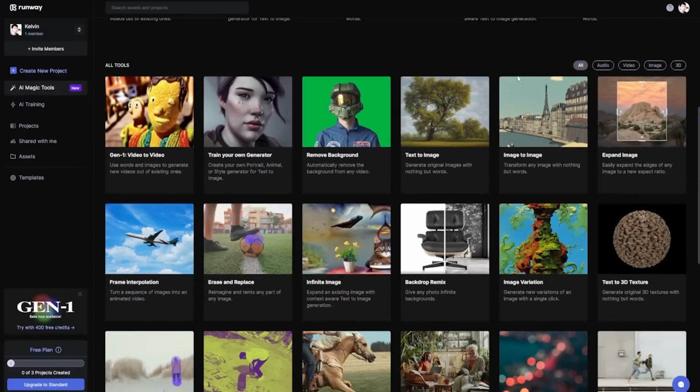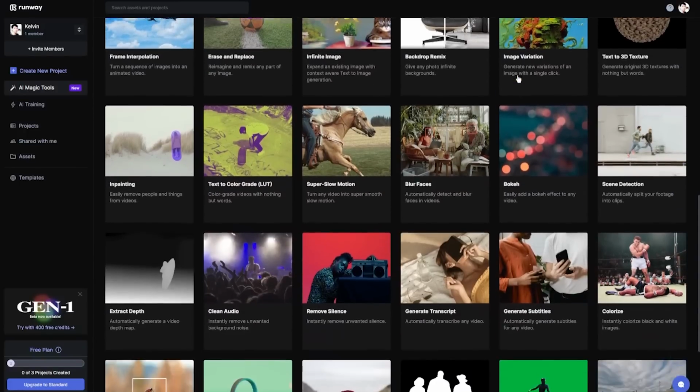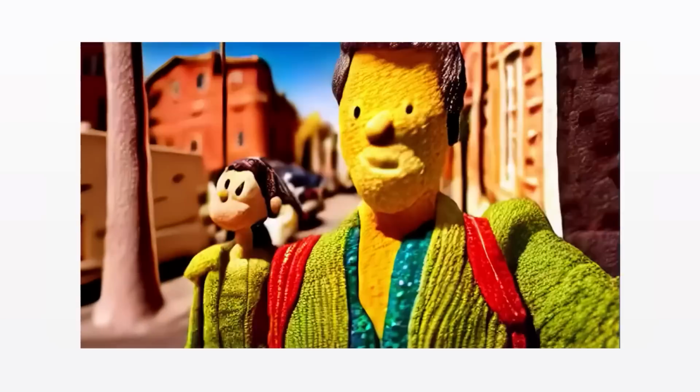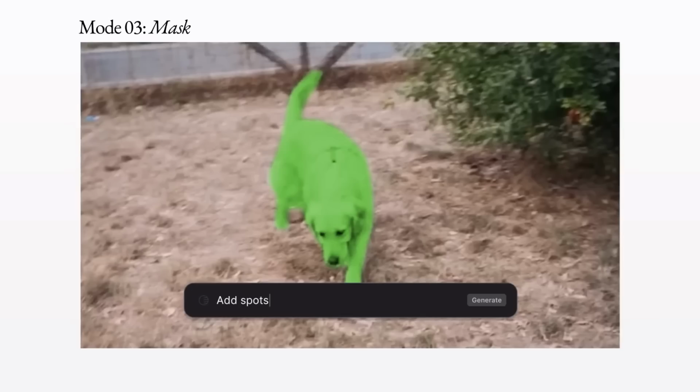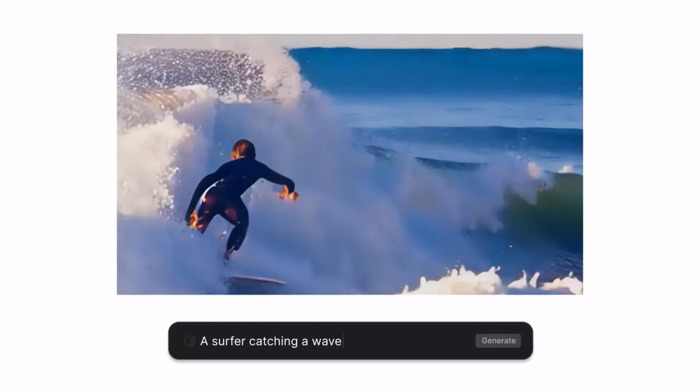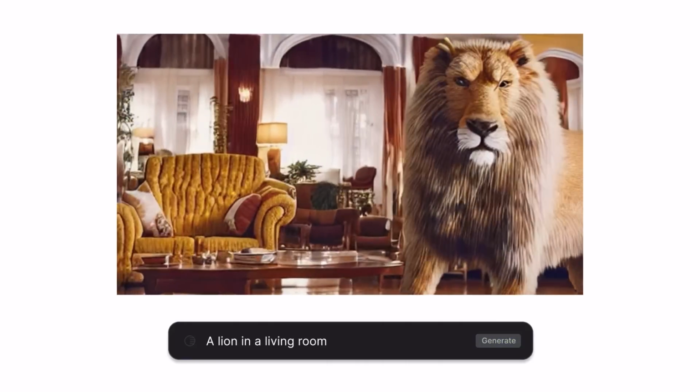Next, RunwayML is a video/image editing tool that has a ton of AI generative features built into it. For example, it can convert the video into another style, modify the subjects, and just recently, they announced a much more powerful Gen tool, which lets you create short clips by just using text alone.